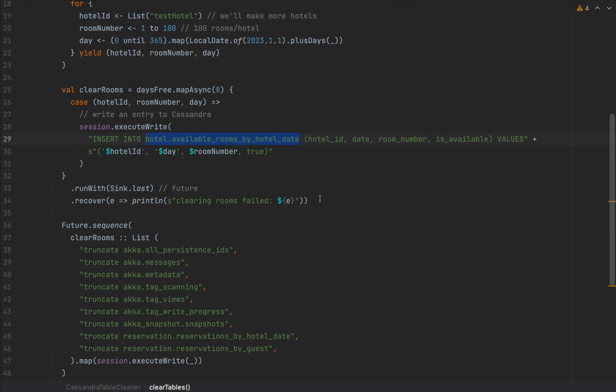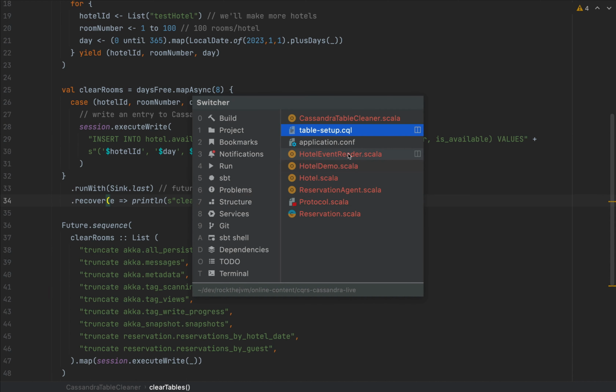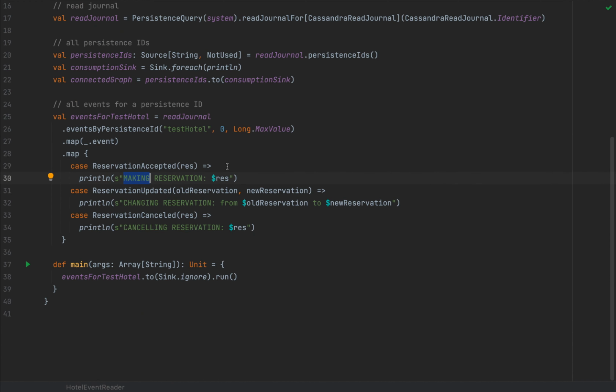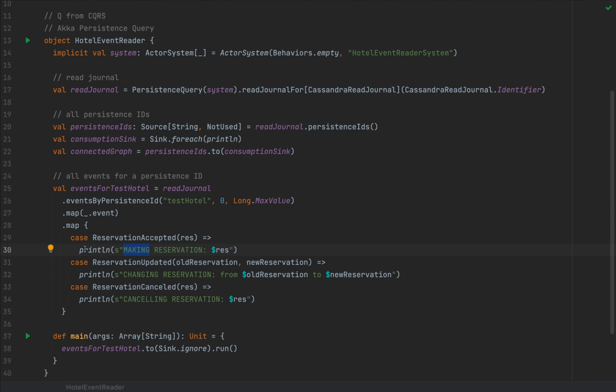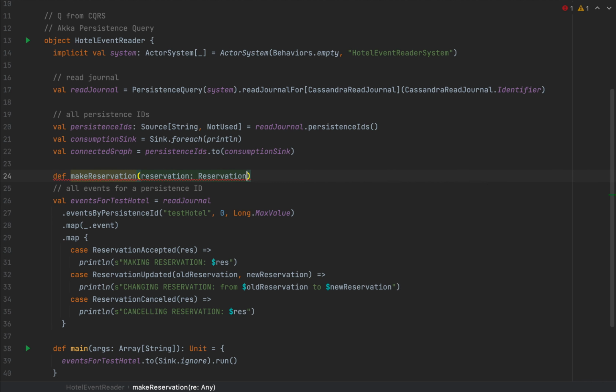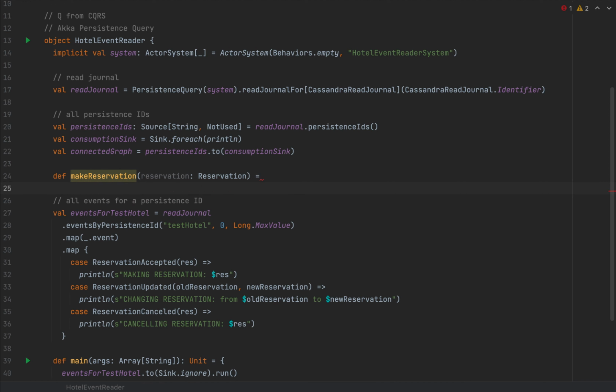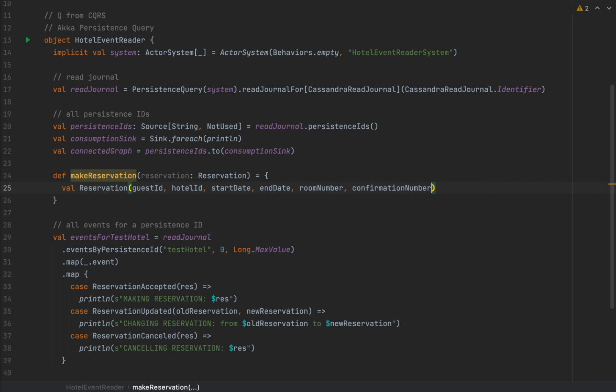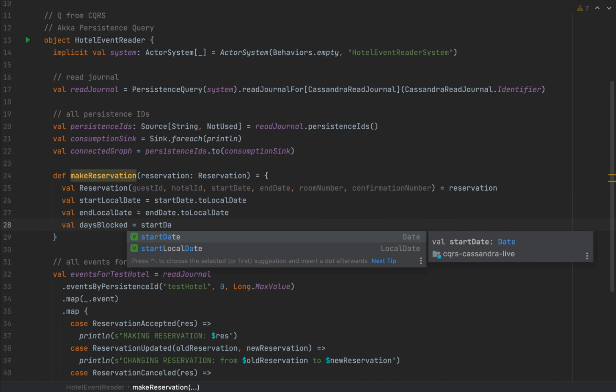So now that our Cassandra tables are clear, let's go back to our hotel event reader, which is the persistence query based read application. Instead of making reservation, changing reservation, and canceling reservation just as prints, we're going to store some data into Cassandra just for this application to read. So let me go ahead and create a simple method called makeReservation, with a reservation as an argument. This will simply execute some statements in Cassandra to block all the calendar dates and insert some values in the reservation tables. Now I'm going to create some variables that will deconstruct the reservation, and tell me which days I need to block in the calendar.